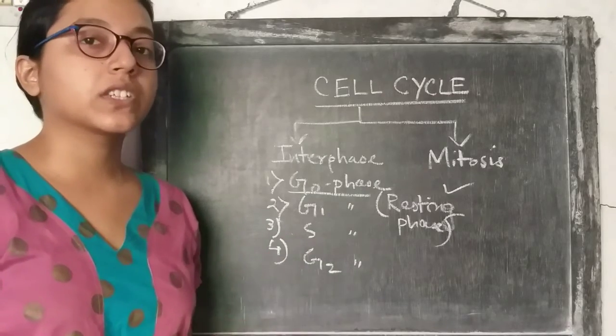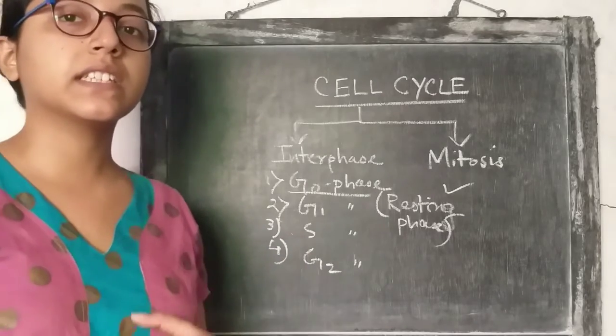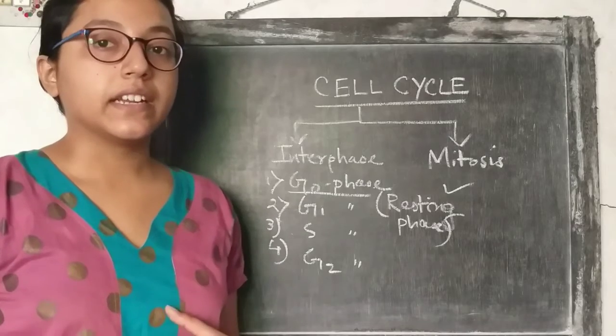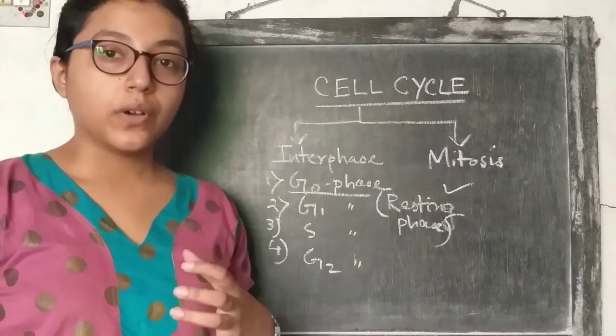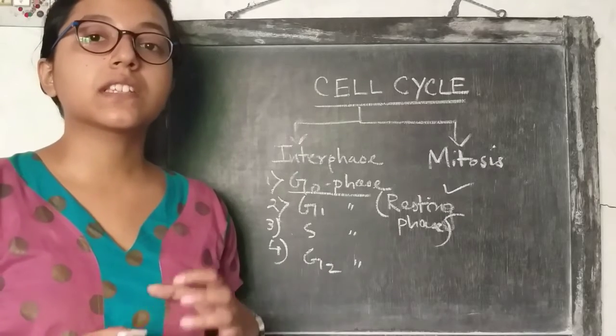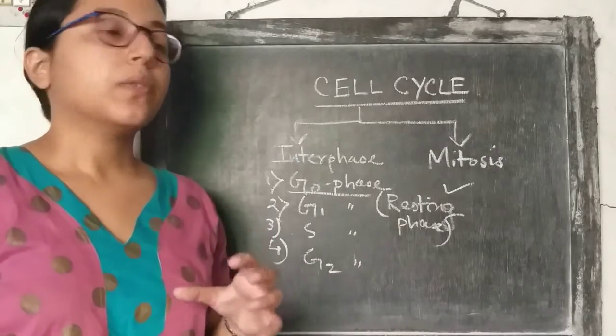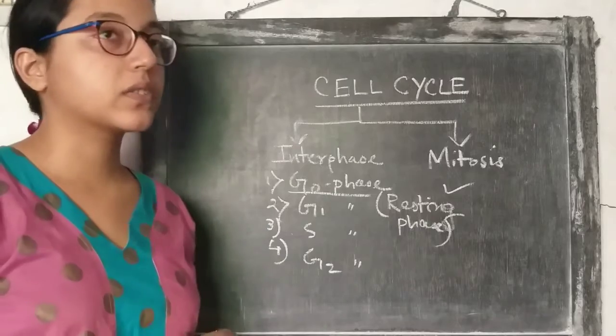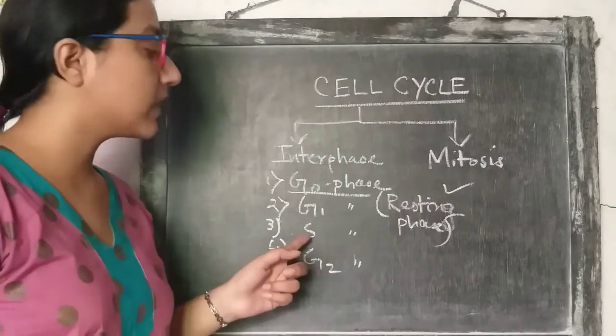The main material present in our cell is the DNA. DNA is our genetic material. So for successful cell division, the DNA of the cell must also duplicate. So DNA duplication occurs in the S phase.